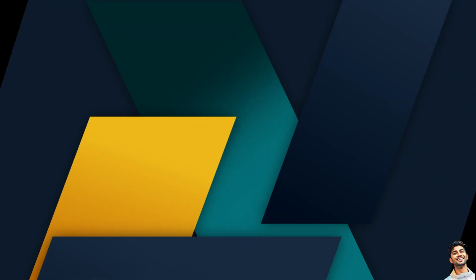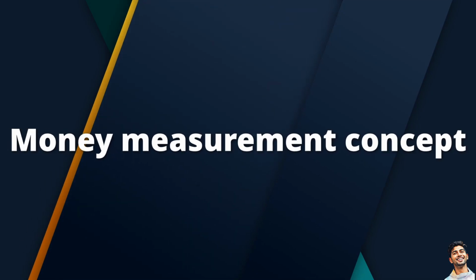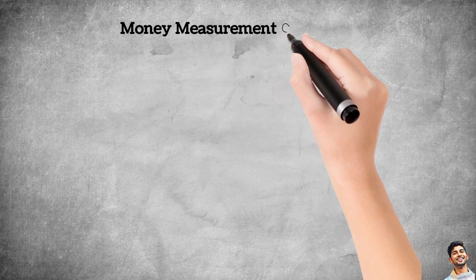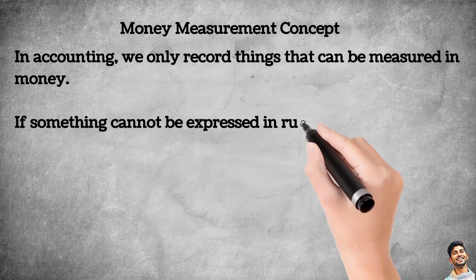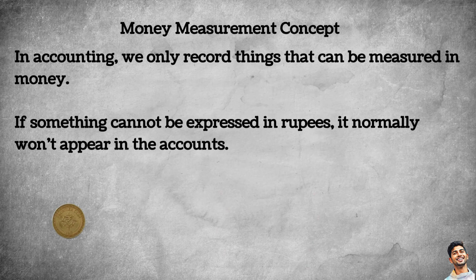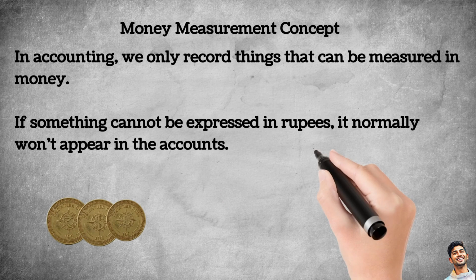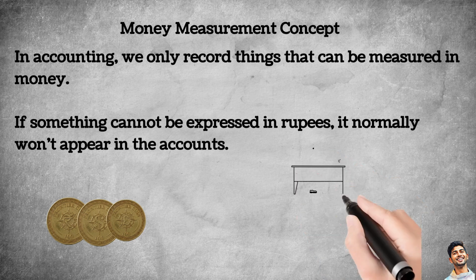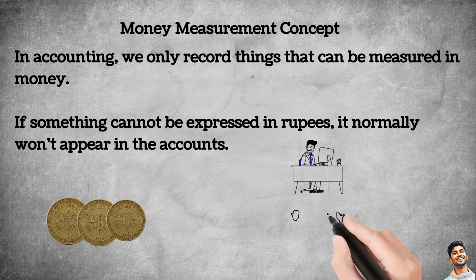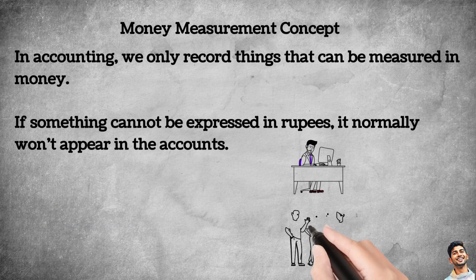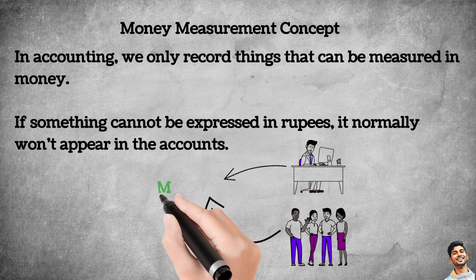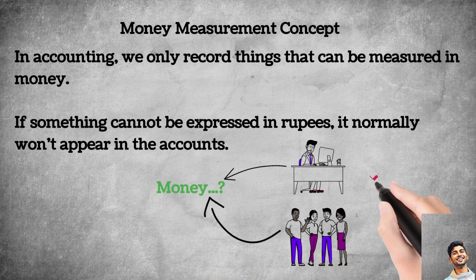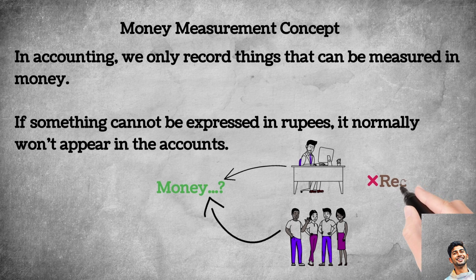Next comes the money measurement concept. This one is simpler. In accounts, we only record things that can be measured in money. If something cannot be measured in rupees, dollars, or even other currency, it normally wouldn't appear in the accounts. For example, a skilled employee is valuable for a business. Good customer relationships are valuable too, but since we cannot measure them accurately in money, they are usually not recorded in the accounting books.